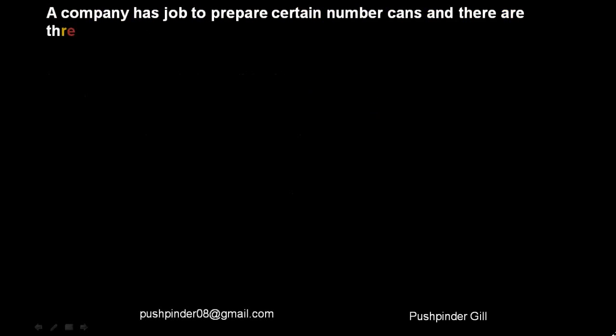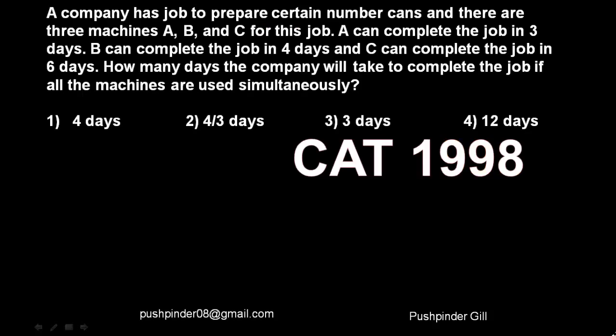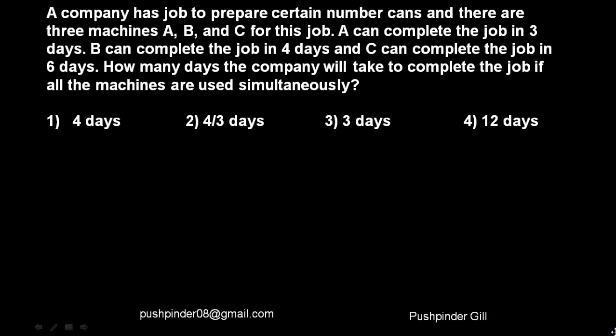Okay. Now again, another question. Now this is a CAT question. So for those of our viewers who don't know what CAT is, it's the Common Admission Test. So let's see. A company has a job to prepare a certain number of cans, and there are 3 machines, A, B and C, for this job. A can complete the job in 3 days, B can complete the job in 4 days, and C can complete the job in 6 days. So how many days will the company take to complete the job if all the machines are used simultaneously?